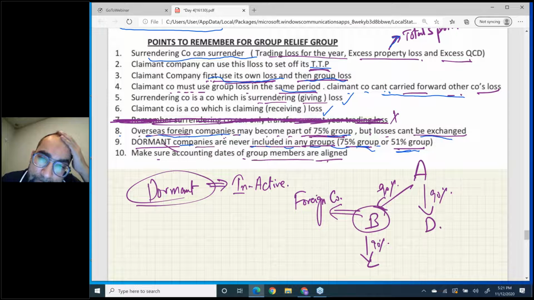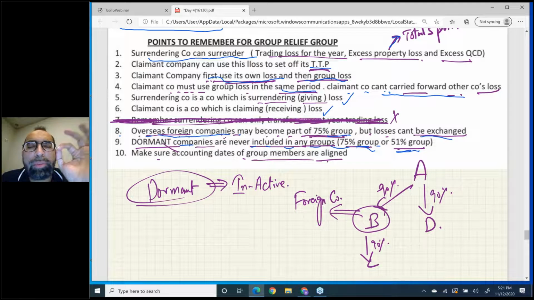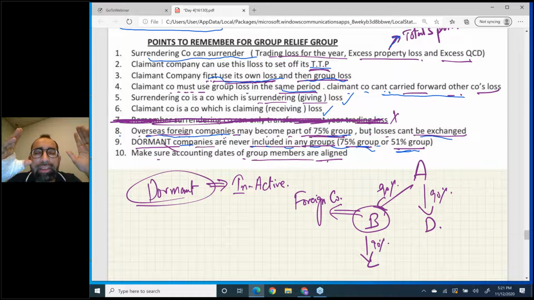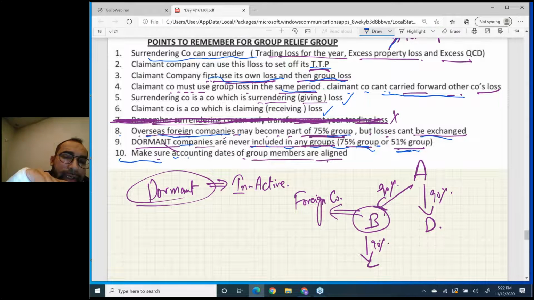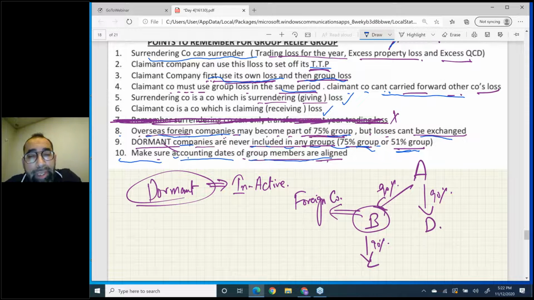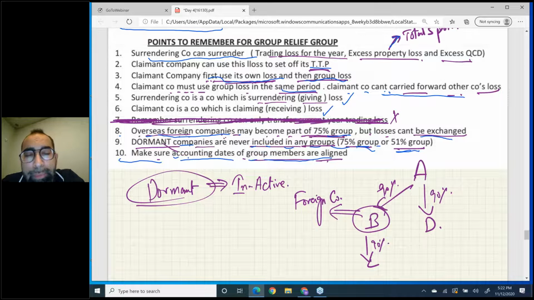I hope you remember we discussed before the break that a 51% group is used for limits apportionment, for large and small company. Use your memory. And last but not least, make sure the accounting dates of group members are aligned.